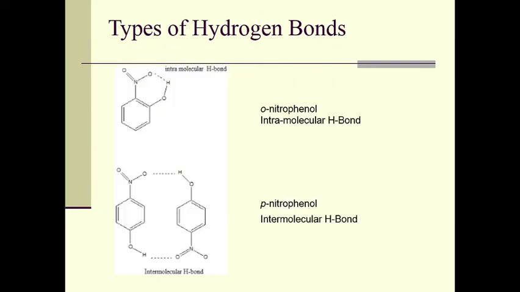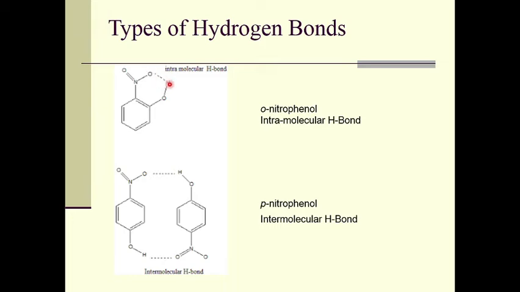Here we have an example of intramolecular and intermolecular hydrogen bonds. In the case of orthonitrophenol, what we have is intramolecular hydrogen bonding. Here we have the same molecule, and in this molecule there is an oxygen attached to the nitrogen atom, and a hydrogen attached to another oxygen atom.